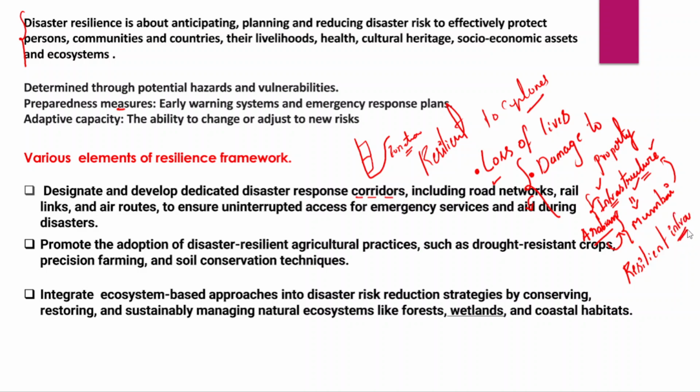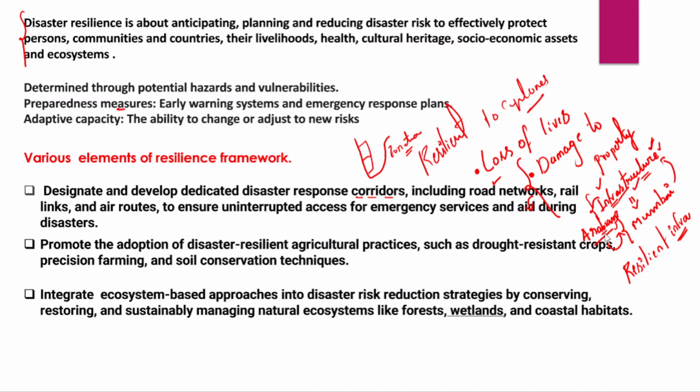Resilient infrastructure means that even when there are a number of cyclones, the infrastructure that we have constructed is able to withstand the cyclone impact. That is known as resilience.